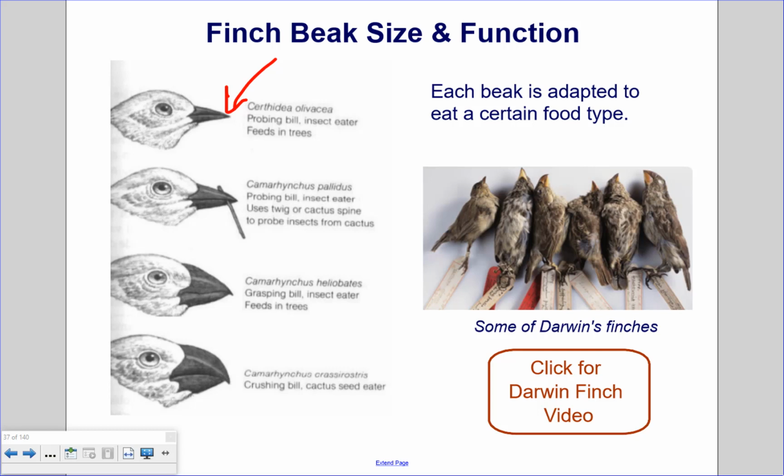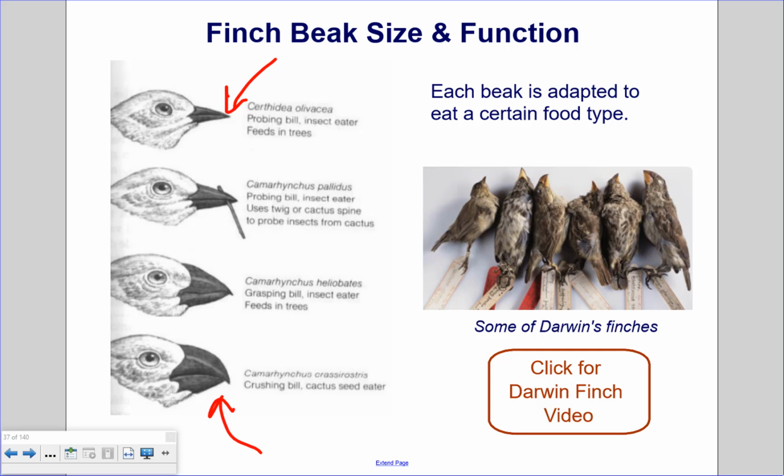And then the crushing bill. This bill is shorter and thicker, so it has more leverage. And since it's thicker, it has more durability crushing cactus seeds, which are very hard on the outside. Click for a Darwin finch video.